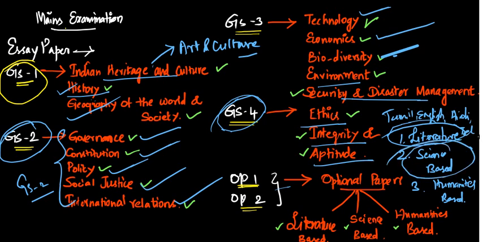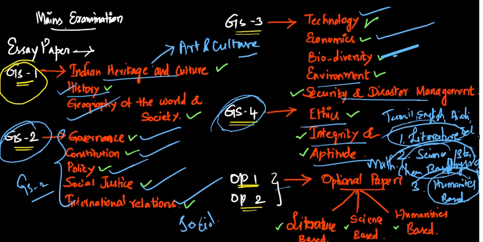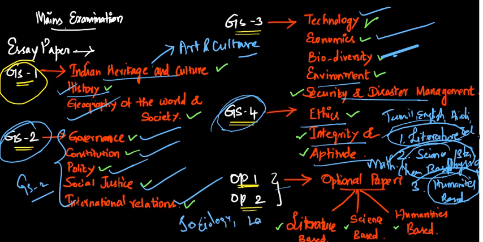Then when coming to science based, we have mathematics, chemistry, physics, statistics, and so on. When coming to humanities based, sociology, law, political science, history, and so on. Thank you.